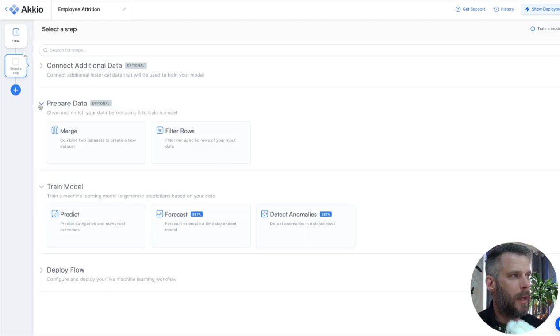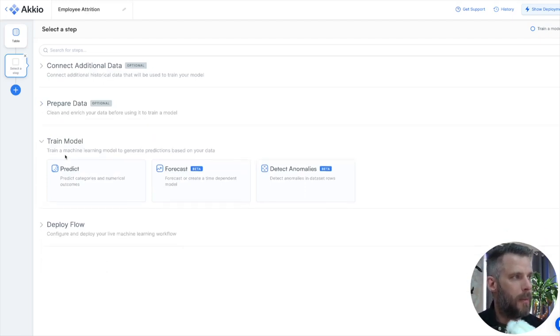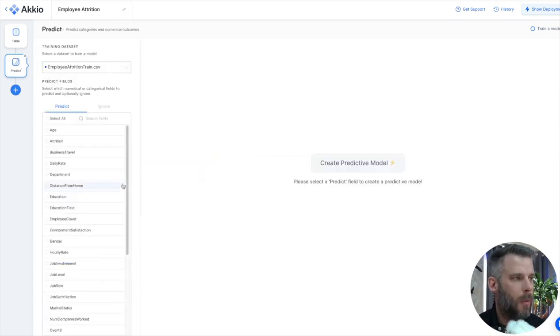We can also merge data and filter rows here as our prepare data step, but I'm going to jump to train model. Now, you see we could forecast. We talked about a use case before with Christina and the call center forecasting how many people she should have on the phone. We can also detect anomalies. We're going to stick with predict for now. I want to predict attrition.